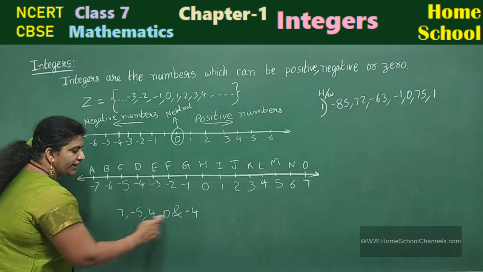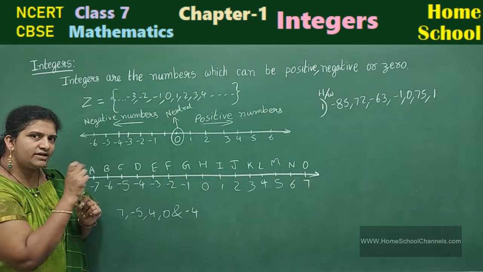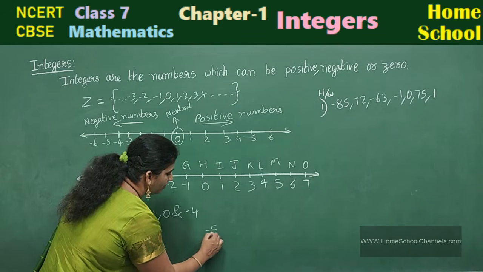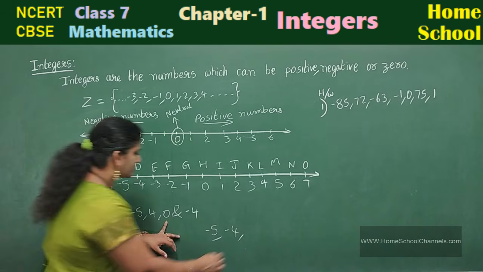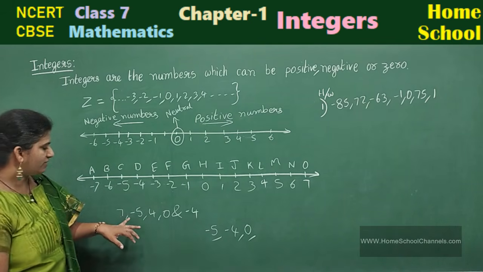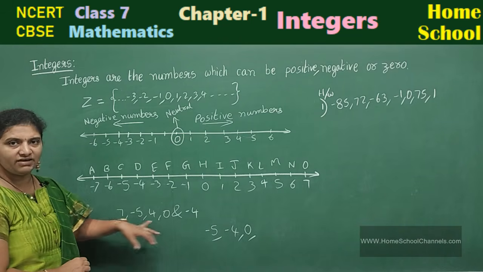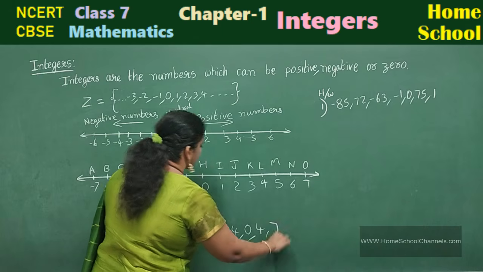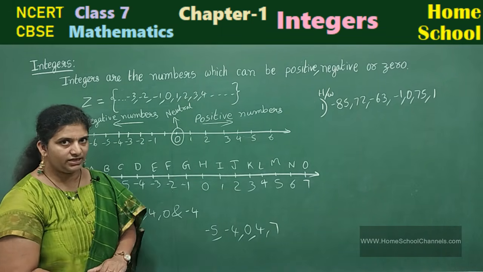See, observe 2 negative numbers are there. In these 2 negative numbers, which number is greater? 5 is greater. So, let me arrange in ascending order. Minus 5, minus 4, and you have a 0. Coming to positive numbers, 7 and 4 you have. So, 4 and 7, which is smaller? 4. Next, 7. Okay, this is the arrangement of numbers in ascending order.